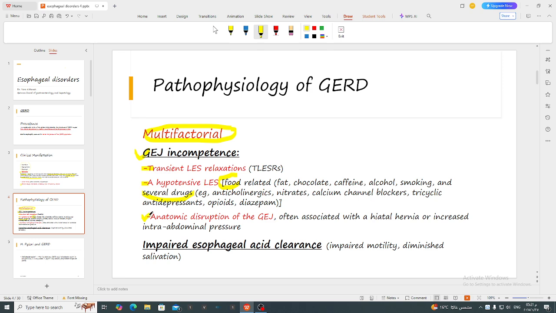Sometimes there is an anatomic disruption of the gastroesophageal junction, like in patients with hiatal hernia or patients with increased intra-abdominal pressure, like pregnant patients and patients with massive ascites. Sometimes there is impaired esophageal acid clearance caused by impaired motility or diminished salivation. Sometimes you have both, gastroesophageal junction incompetence associated with impaired esophageal acid clearance.